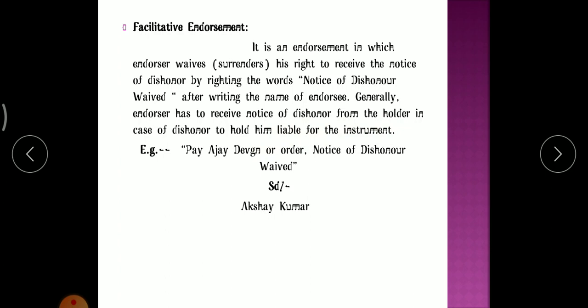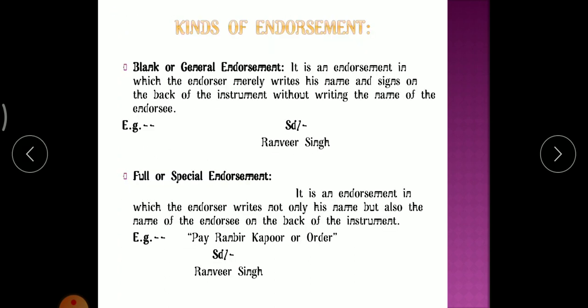Why is this done? Generally, the endorser has to receive notice of dishonor from the holder, in case of dishonor, to hold him liable for the instrument. In order to avoid this, you will write "notice of dishonor waived". Example is given: pay Ajay Devgan or order, comma, notice of dishonor waived. He will put his signature and his name. So the endorser is Akshay Kumar and the endorsee is Ajay Devgan. Clear now with this example? So these are the kinds of endorsement.